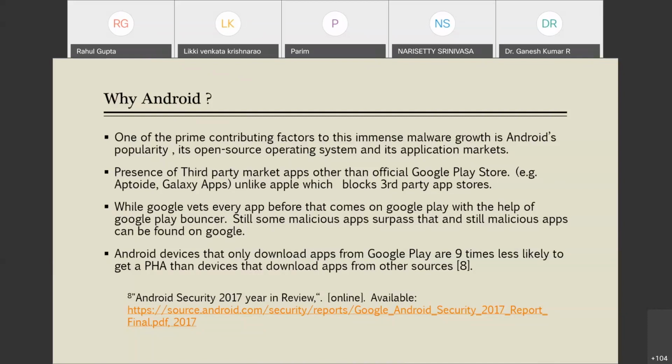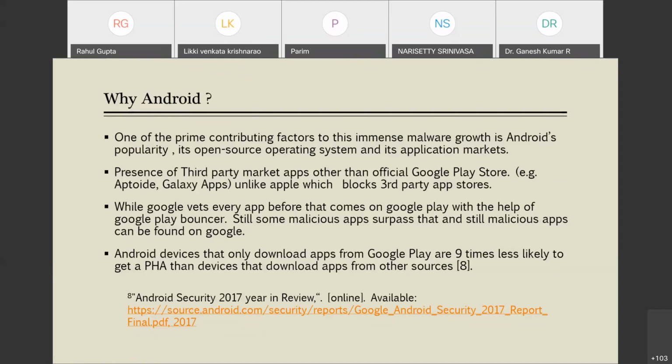Another point: Android devices that only download apps from Google Play are 9 times less likely to get a PHA. What is PHA? PHA is a potentially harmful application. So Android devices that only download apps from Google Play are 9 times less likely to get a PHA than devices that download apps from other sources. This is a report from Google itself, which is also the developer of this Android OS.